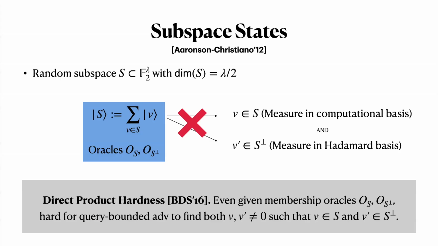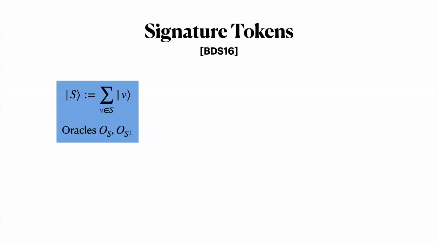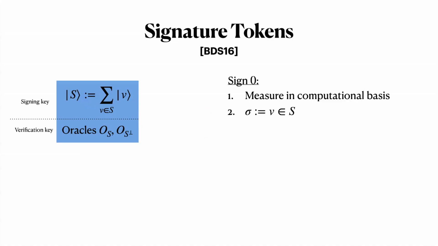Subspace states are useful for our purpose because they directly give a construction of signature tokens. So let's take the subspace state and make that our signing key, and the oracles will be the verification key. If you want to sign the message 0, you measure the state in the computational basis, and the vector that you obtain is the signature. If you want to sign a message 1, you measure in the Hadamard basis and get a vector in the dual subspace.